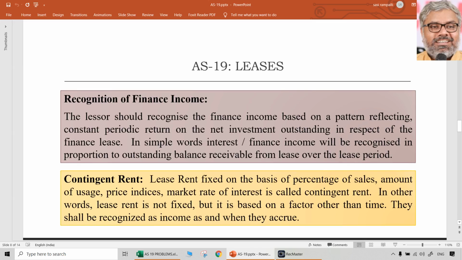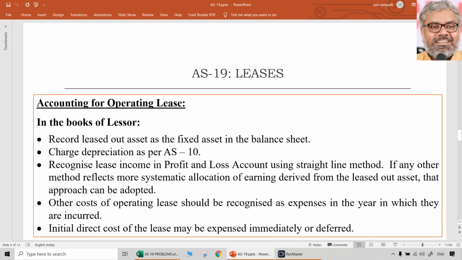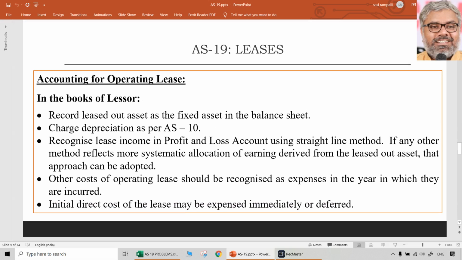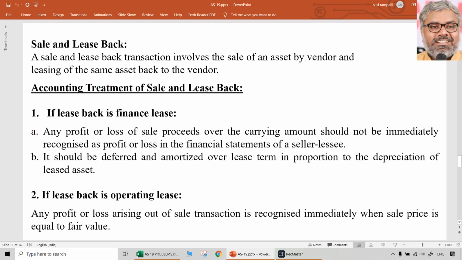And contingent rent has to be recognized only when it accrues, and operating lease has to be recorded as an expenditure or income depending upon whether the party is a lessee or lessor. And also sale and leaseback transactions is another important aspect from exam point of view. Questions can be asked on that also.